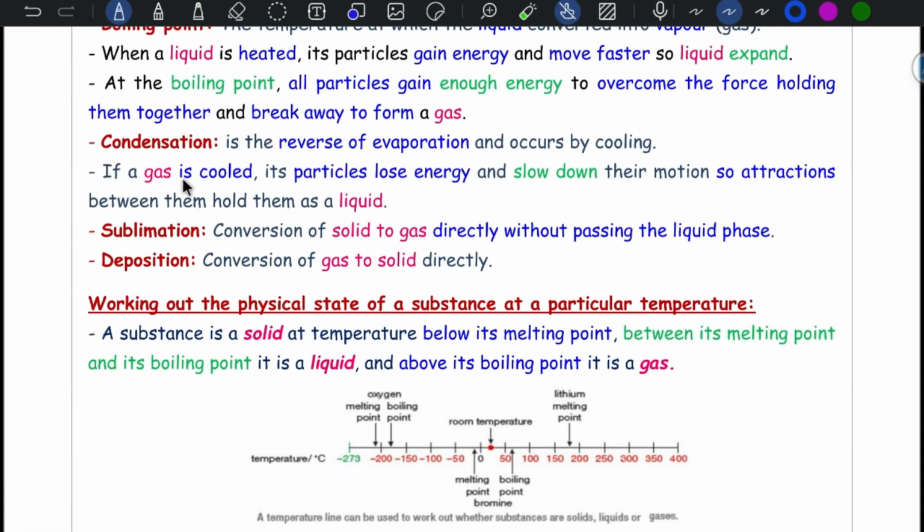If a gas is cooled, its particles lose energy, as we just mentioned, and slow down their motion, so the attraction between them holds them as a liquid. When we talk about sublimation, it's the conversion of a solid to a gas directly without passing through the liquid phase. When we talk about deposition, it's the conversion of a gas to a solid directly.